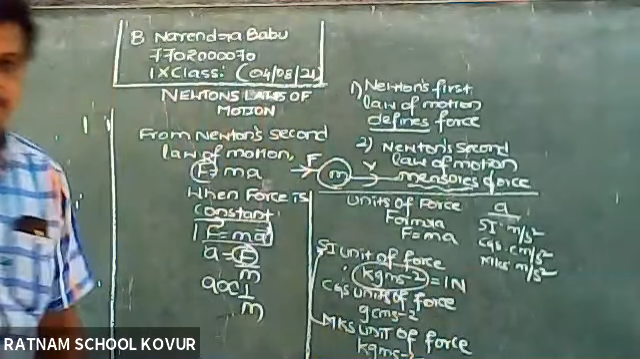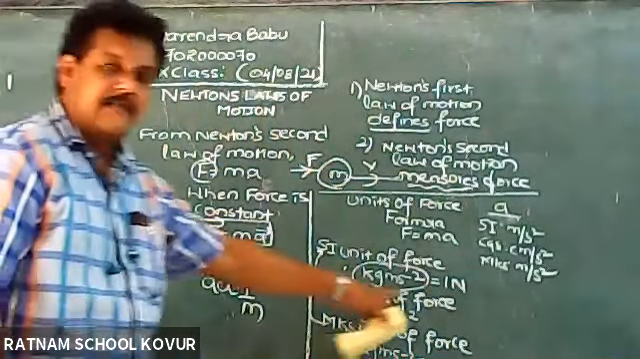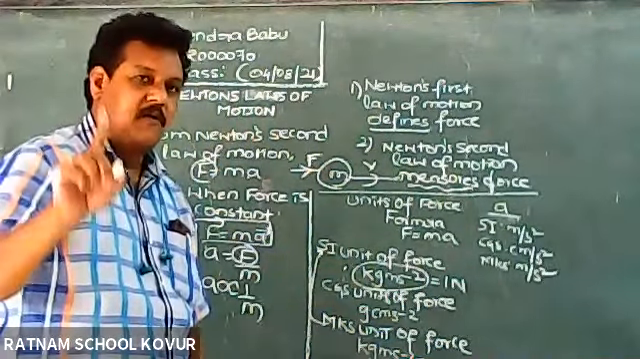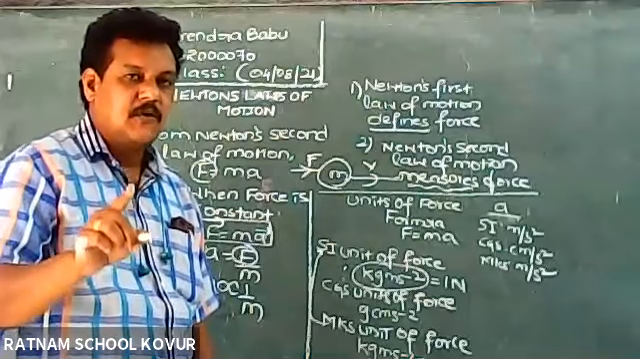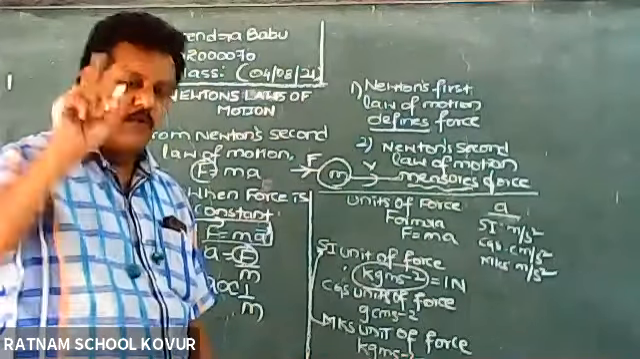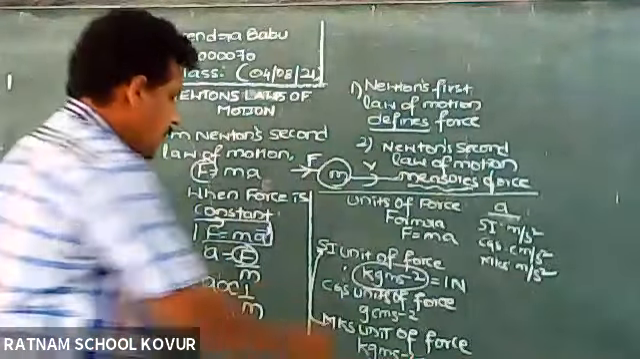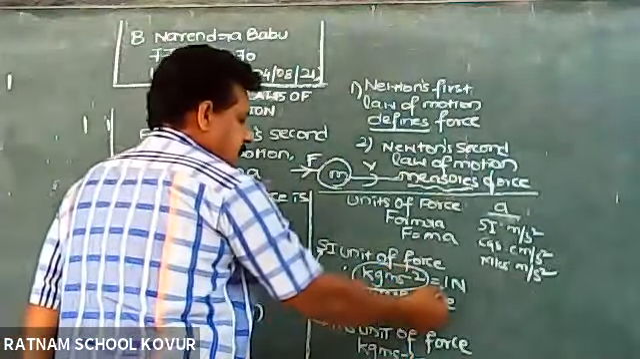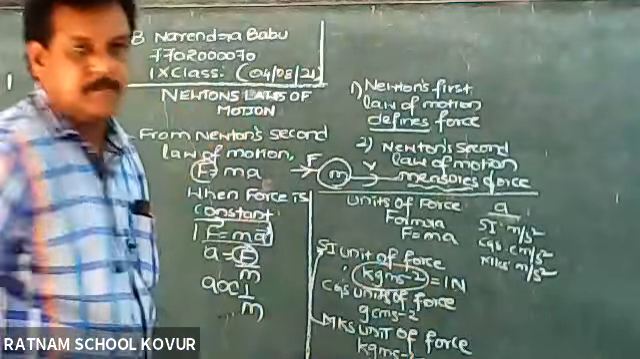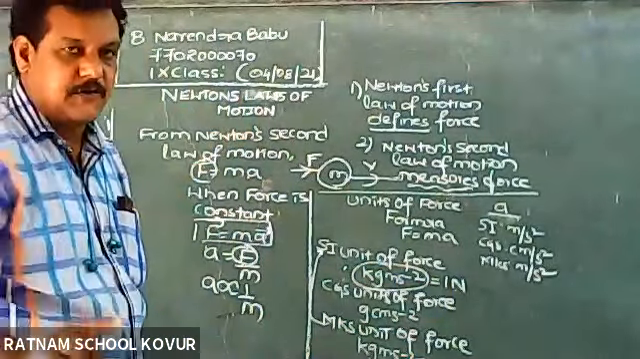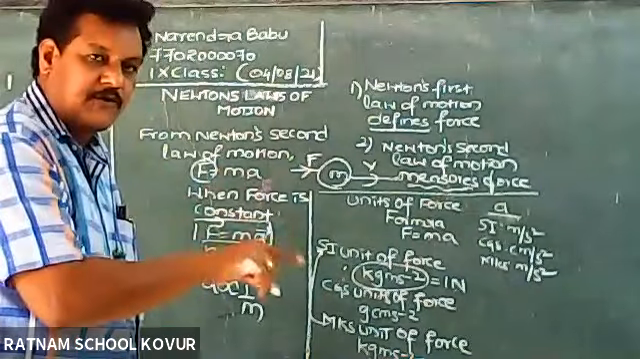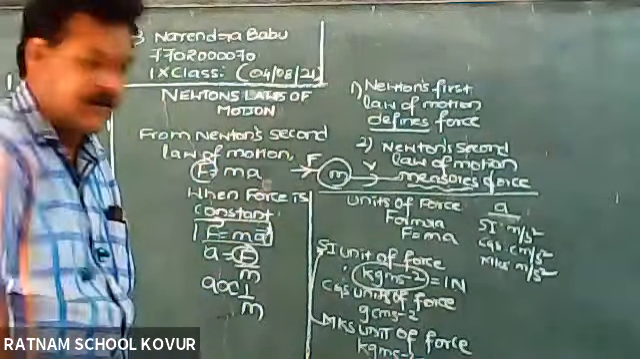So we have two SI units here: kg meter s power minus 2 and Newton. These are considered as two SI units of force. And 1 kg meter s power minus 2 is equal to 1 Newton. That you have to remember. SI unit of force: kg meter s power minus 2 and Newton. Both are considered as SI units.